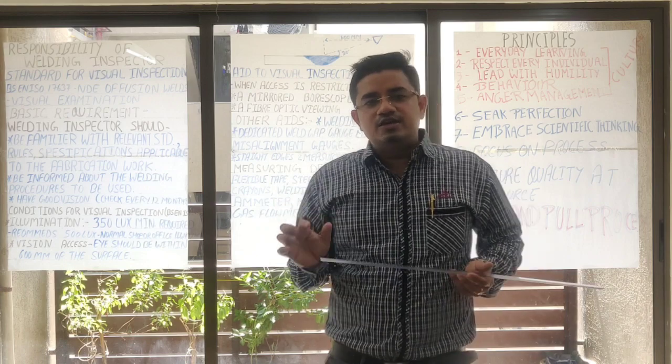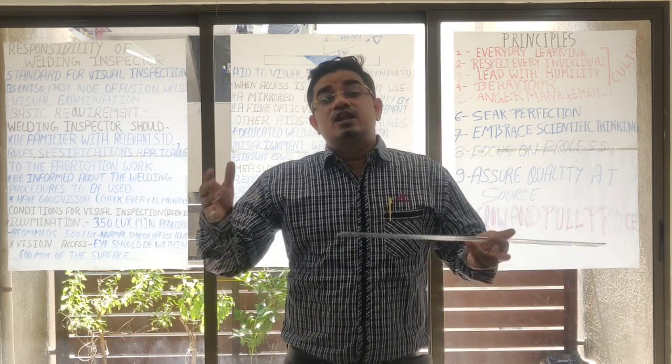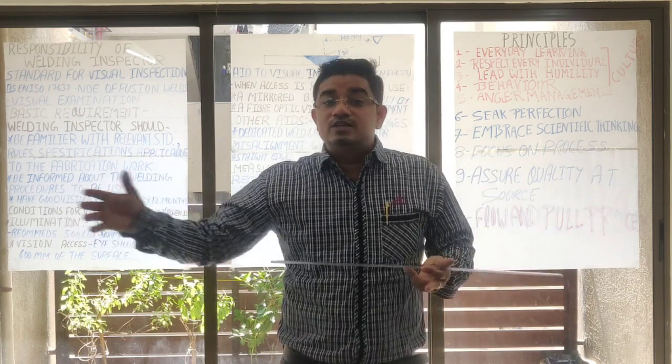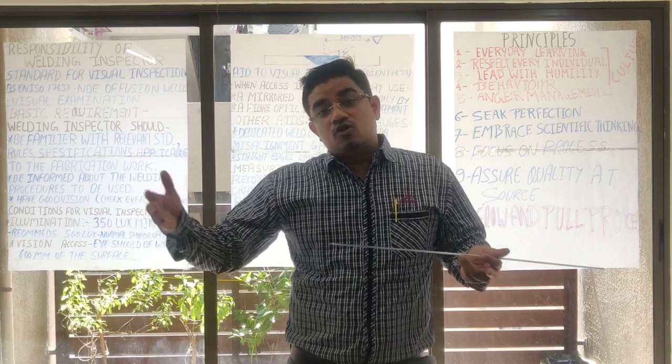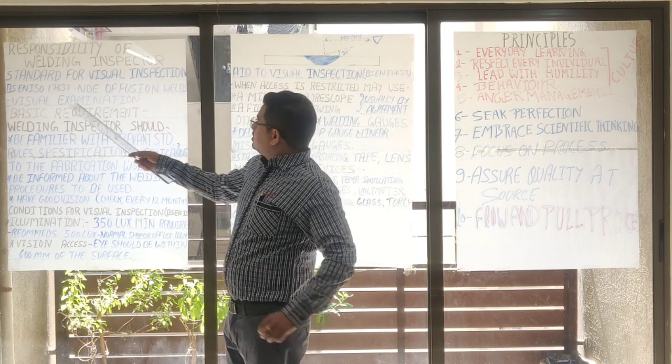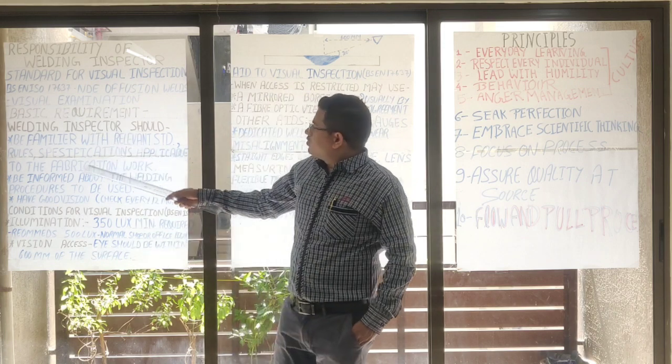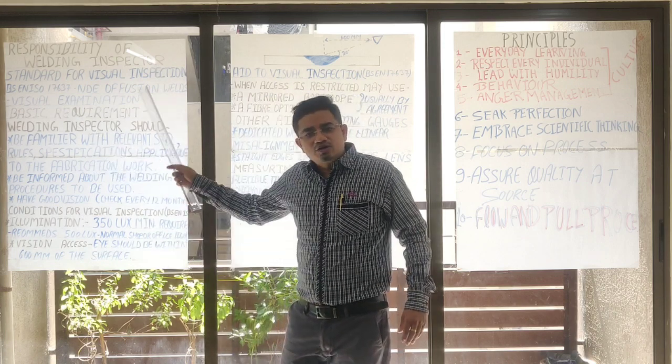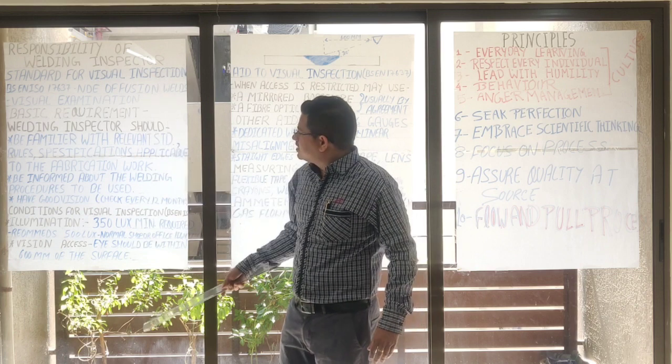This is the standard which dictates what the requirements are for visual welding inspection on the component. And I noted down a few important points from this specification.